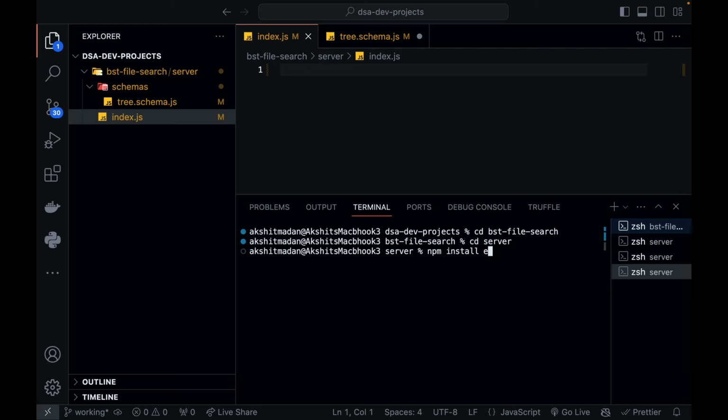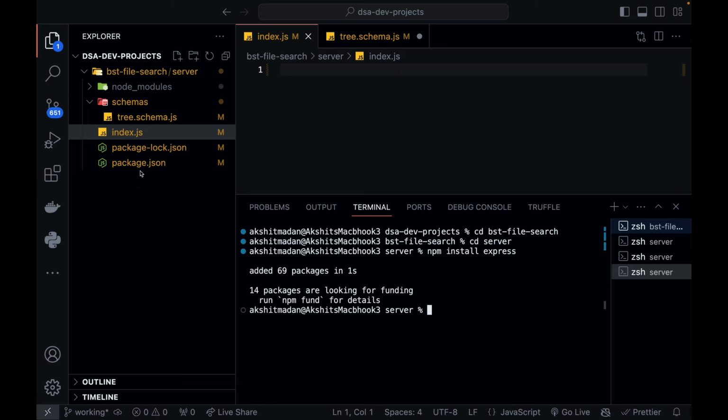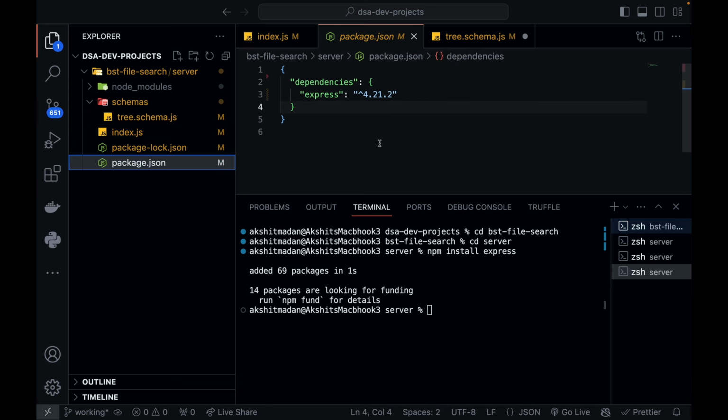So npm install express. Okay, so it has also created package.json, right? In this package.json, you can see all my dependencies are there. The next thing I need to install is CORS, so that I can access my server components, data, and API endpoints through my client, so that cross origin resource sharing can happen, right? You can study about CORS, or if you want me to create a video on CORS, let me know in the comment section. So npm install cors.